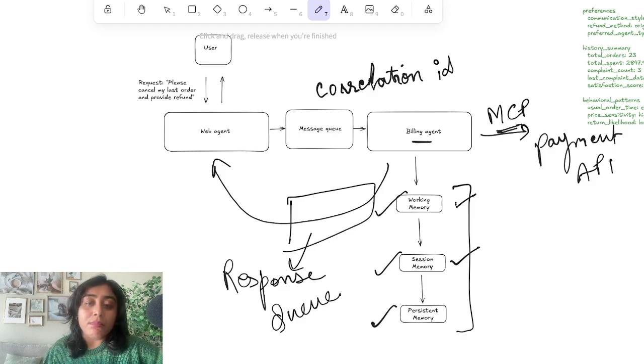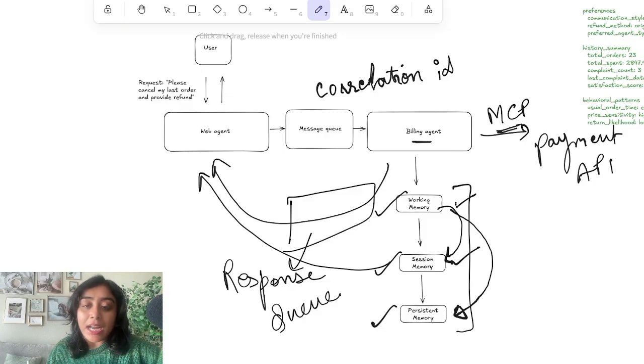Both of these agents persist their memories into session memory or persistent memory. For example, when the billing agent processed everything, it stored its working memory back into the session memory, as well as whatever needed to be persisted in the persistent memory. This session memory was picked up by the web agent, so it knows this is the past conversation through all the agents in this particular session. So the web agent has both the message from the billing agent and the session memory stored or persisted by the billing agent and any other agent in the past within the same session.